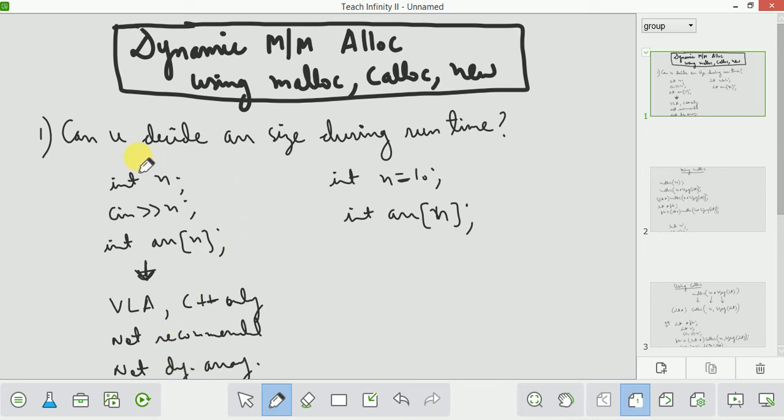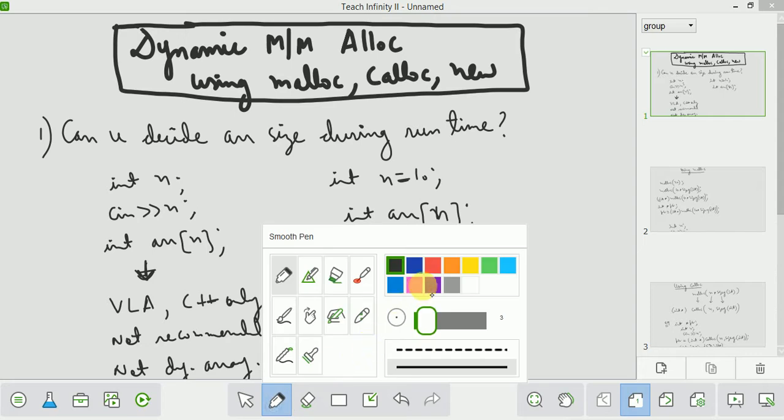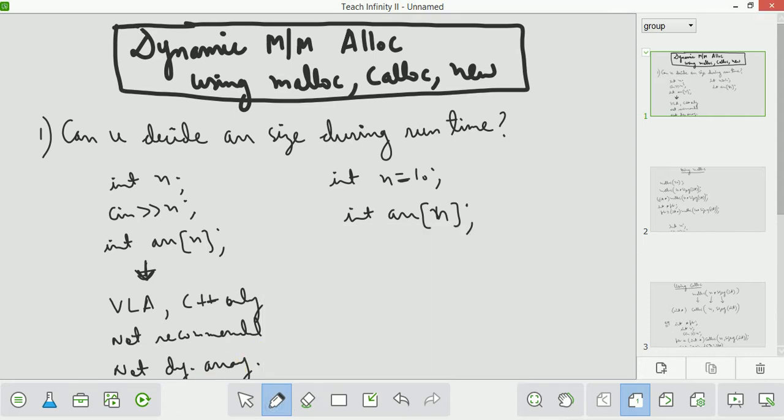Now the question is, can you decide an array size during runtime? For example, I'm taking the number of elements in an array using input, and then I'm creating an array like this. Is this allowed? In C this is not allowed. It will result in a runtime error.